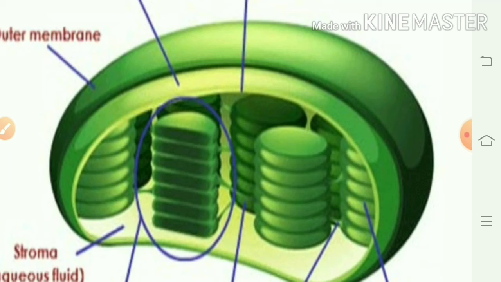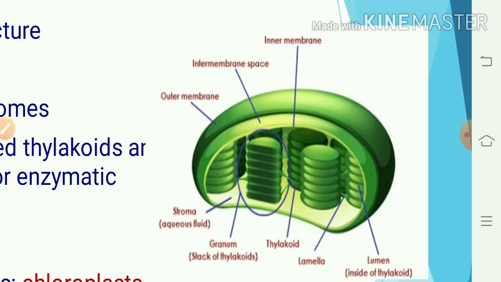Each granum is formed of a large number of superimposed, oval-shaped thylakoids. Here you will see thylakoids. These are thylakoids. Thylakoids are the site of light reaction of photosynthesis, which involves trapping of solar energy and photolysis of water.